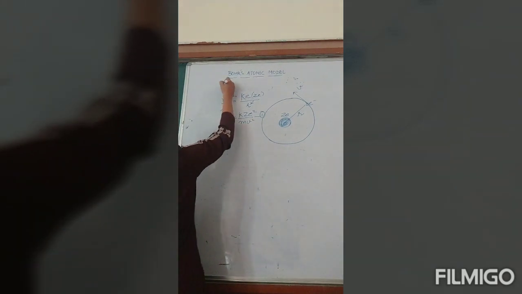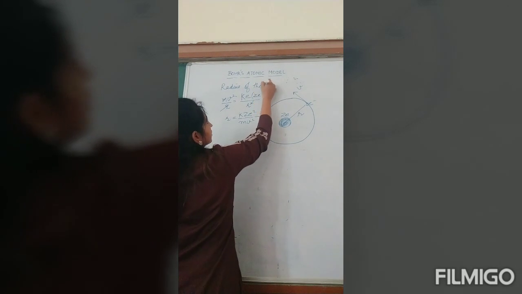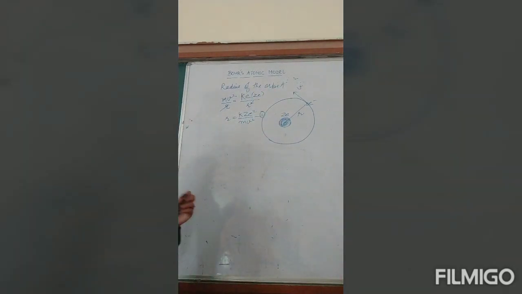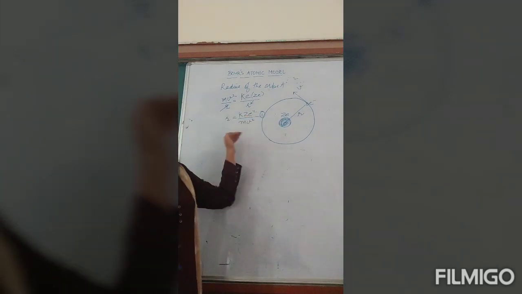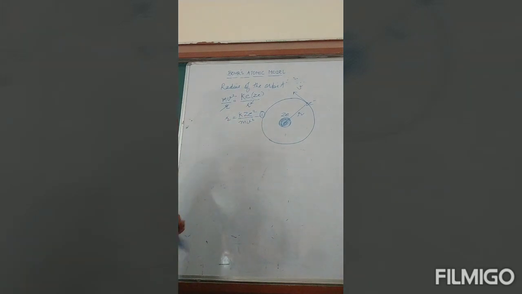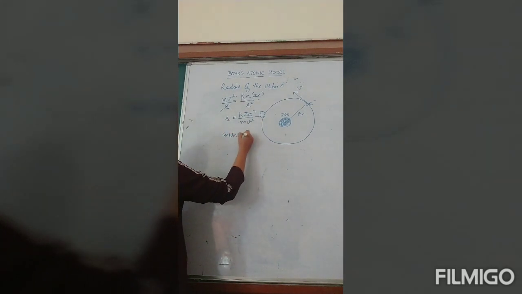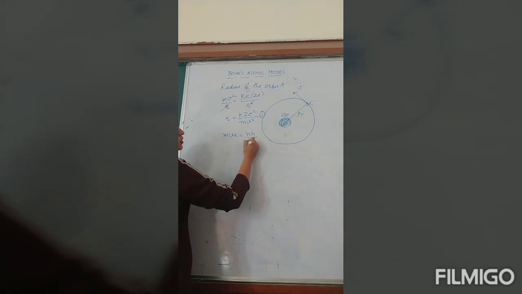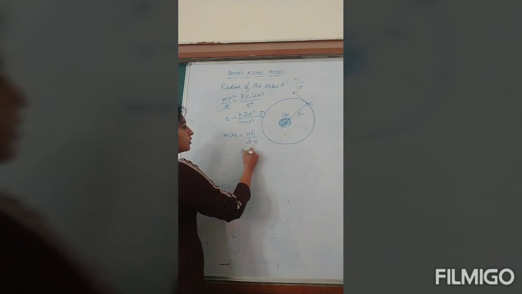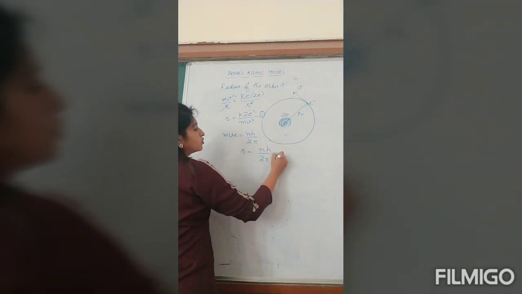Now this is not the expression for the radius. We are calculating the radius of the orbit, because this radius includes velocity. We need some constant numbers over here to calculate the radius. Then using Bohr's quantum condition, that angular momentum should be equal to nh upon 2 pi, from here calculate r. R will be nh divided by 2 pi m into v.